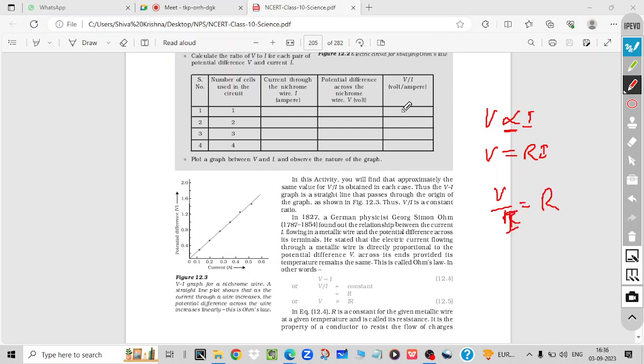So you have to find the fraction of V by I, and this is always constant. Means in each case the value will come the same. Suppose you take 1 ampere, then 2 ampere, 3 ampere. Similarly the voltage will become 2 volt, then 4 volt, then 6 volt. If you take the fraction, it will be the same in all cases: 1 by 2, 1 by 2, 1 by 2. So this is one numerical practical which is related to this chapter. You have to verify Ohm's law.